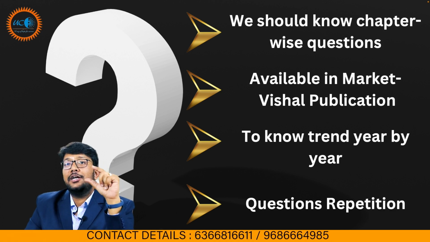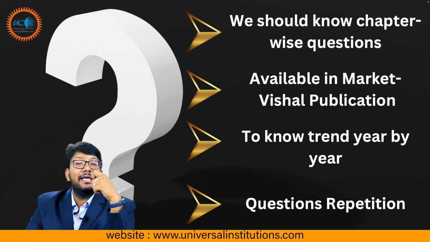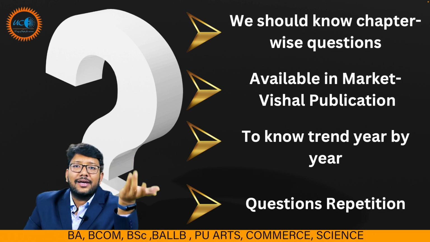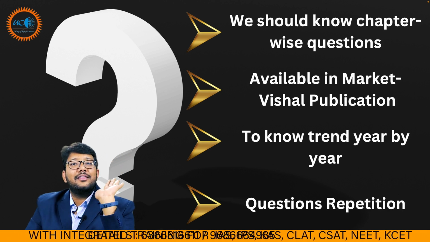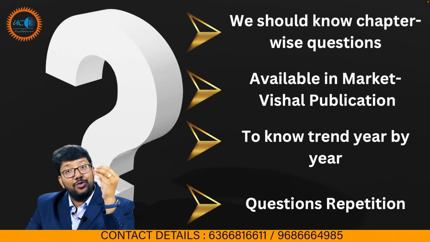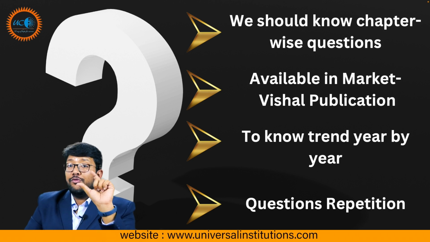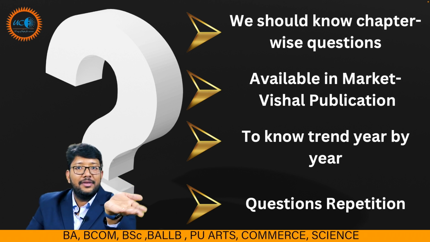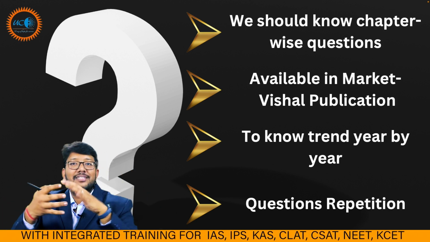How many times a topic has been repeated indicates its tendency to be repeated in the next exam also. Take the example of climate change or global warming. Every year some questions are related to global warming, so you know that a global warming question will be there. It won't be direct, it may be indirect. Greenhouse gas, greenhouse effect, global warming, climate change, flooding, avalanches, landslides, everything is connected.